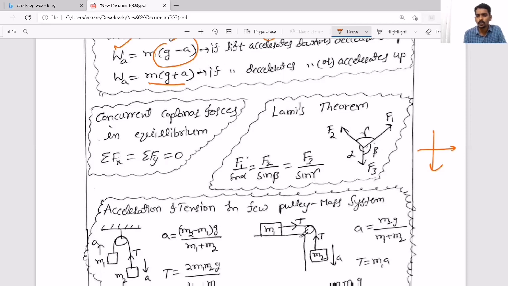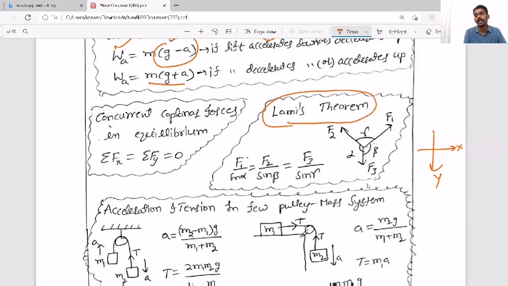And if a number of forces are acting, take their components, resolve them such that all the force components must be balanced along the x-axis as well as the y-axis. Then we say that the system is in equilibrium. That is equilibrium of a system, where you can use this mathematical rule, Lami's theorem.